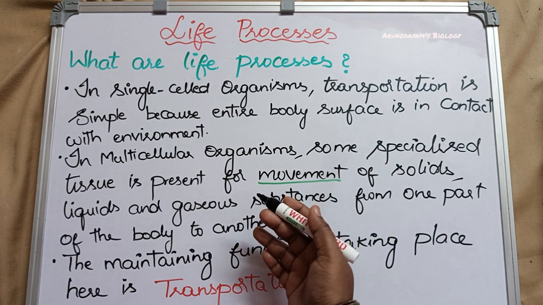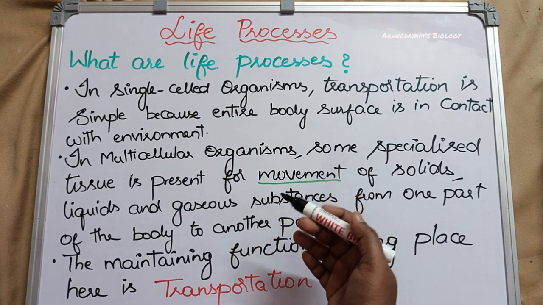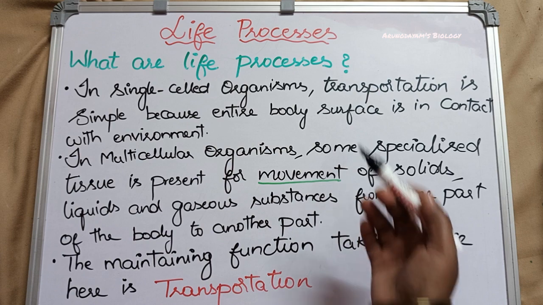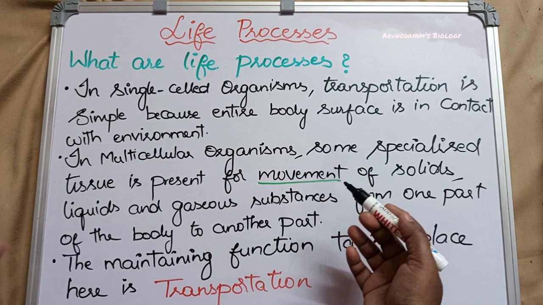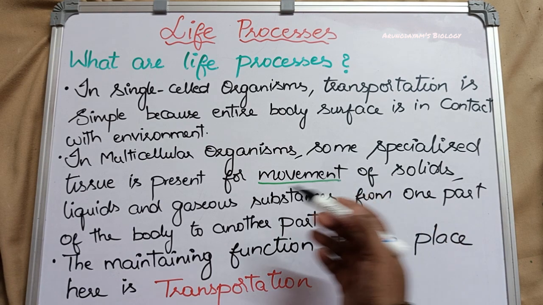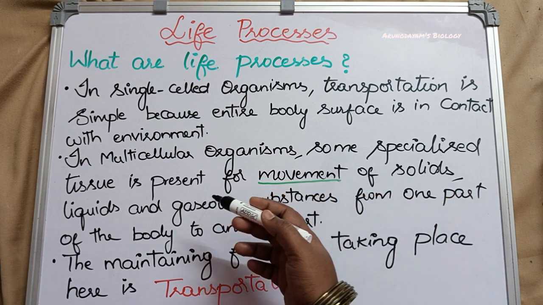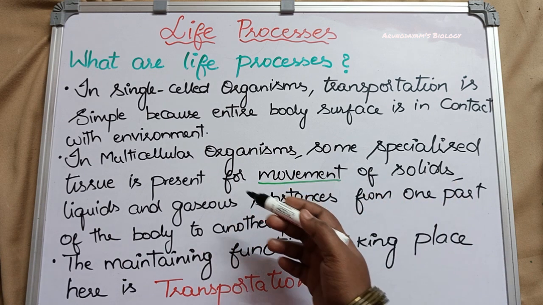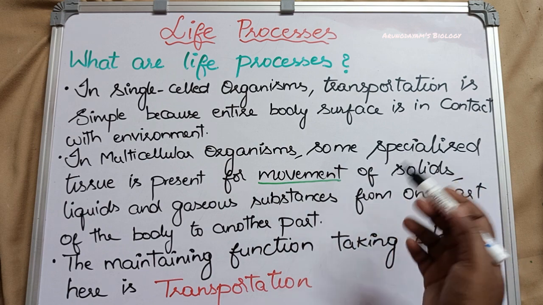But in multicellular organisms, there are so many cells, so every cell is not in contact with the environment. So diffusion is not sufficient to transport all the substances all over the body. As we have already learnt in our previous video, multicellular organisms have specialized cell organization.